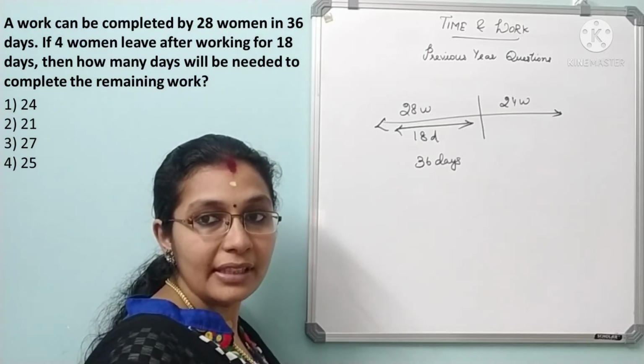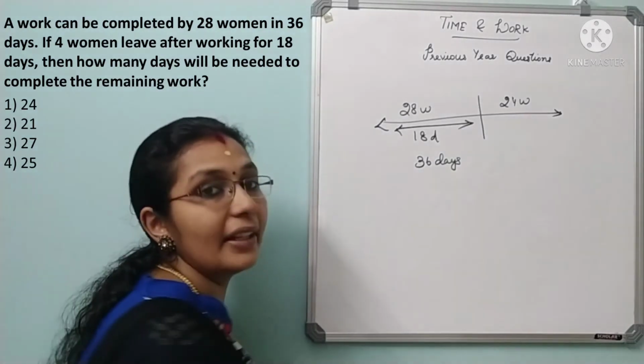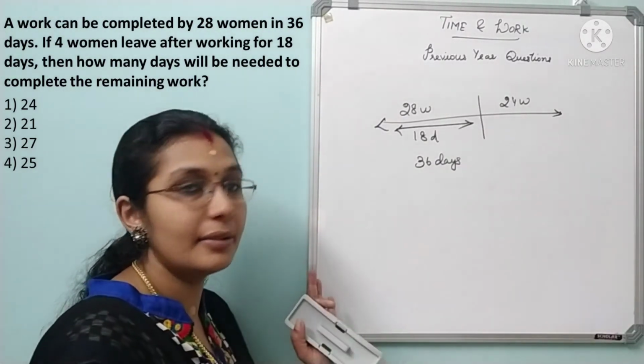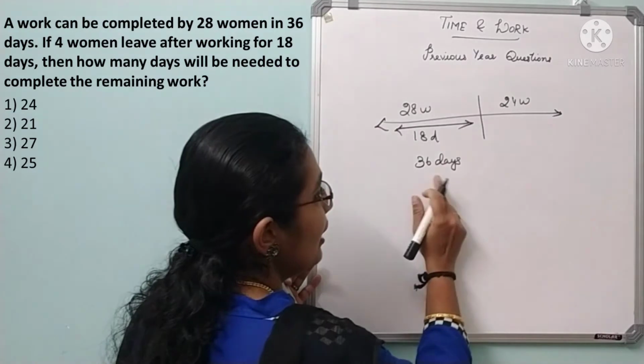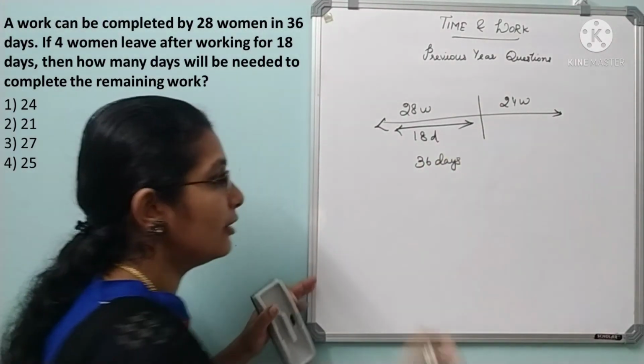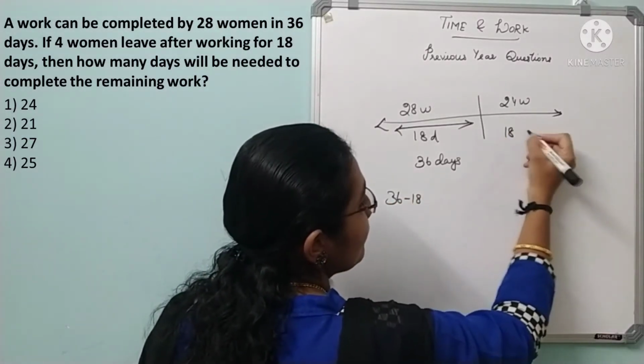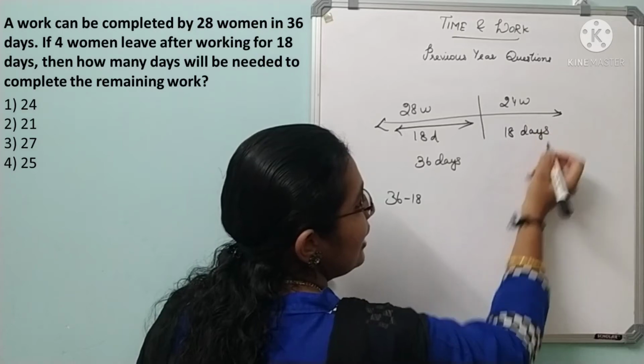After working for 18 days, how many days will be needed to complete the remaining work? So this is what they are asking. So we will use the actual concept, okay? So totally 36 days is there, in which 18 days is already completed. So 36 minus 18 is nothing but 18, right? So remaining is 18 days you have.